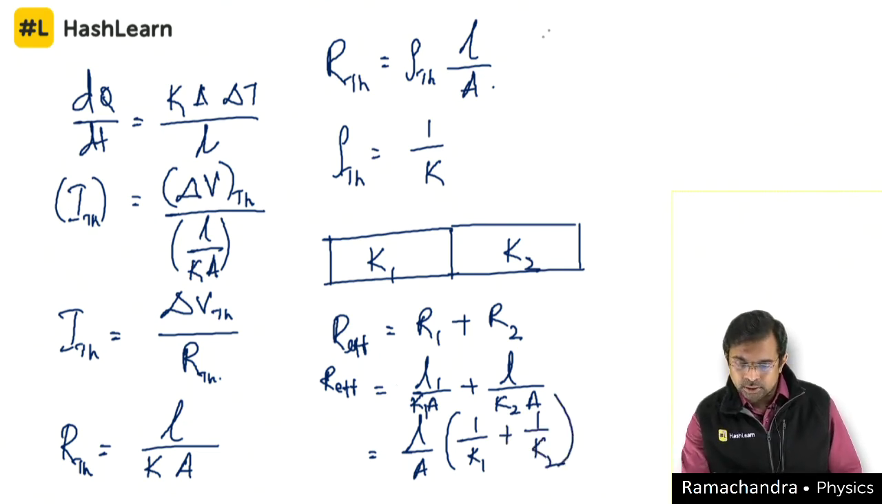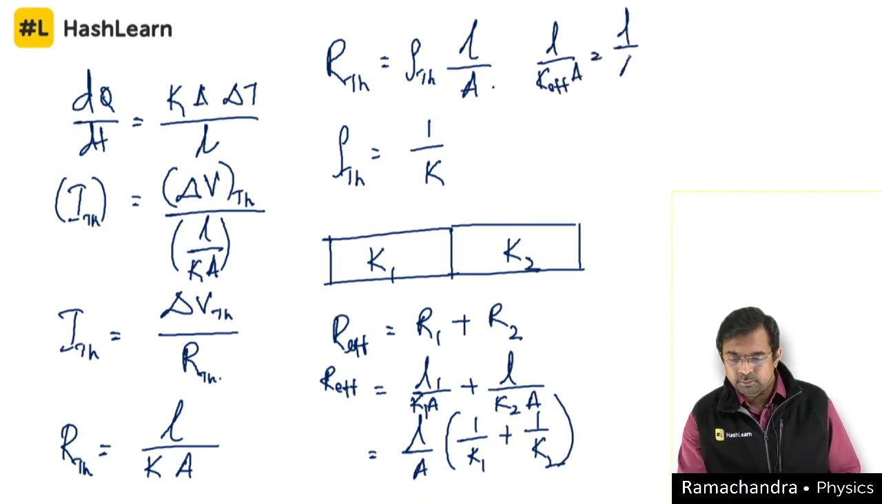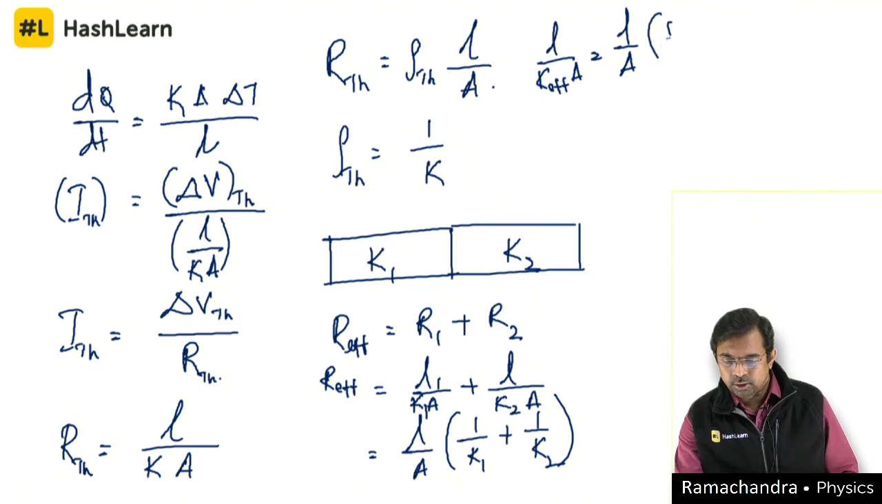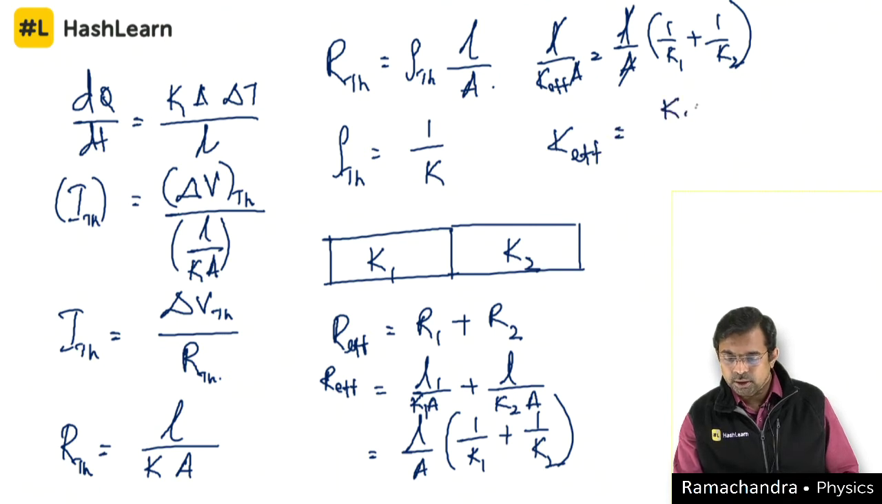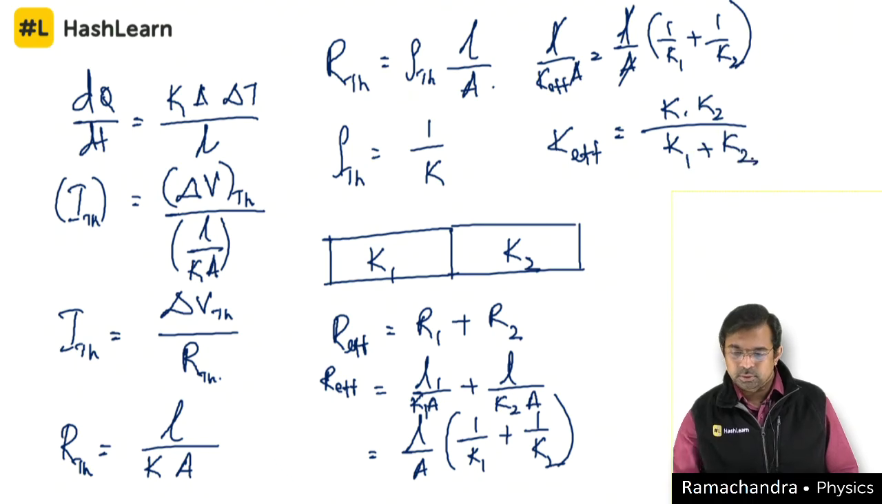So you can write R effective as L by K effective into A, which is equal to L by A, because the area is the same here, times 1 by K1 plus 1 by K2. So L by A cancels off. So the K effective, we can write it as K1 K2 divided by K1 plus K2. So this is your series connection.